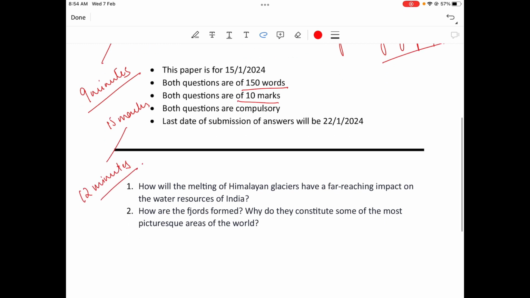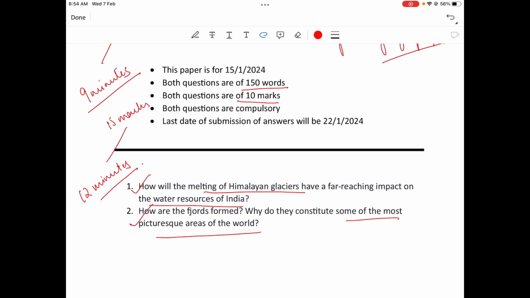Okay. So let's see the questions. How will the melting of Himalayan glaciers have a far-reaching impact on the water resources of India? And how are the fjords formed? Why do they constitute some of the most picturesque areas of the world? So these are two questions from physical geography and both are PYQs.